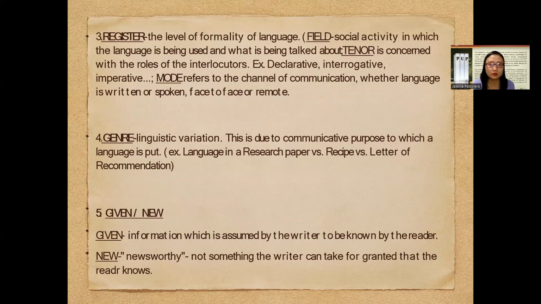Another one when we talk about the supersentential is the idea of the register. Register refers to the level of formality of language. So we have here cases of field, tenor, and mode, or FTM. Field refers to the social activity in which the language is being used and what is being talked about. Tenor, on the other hand, is concerned with the roles of the interlocutors.